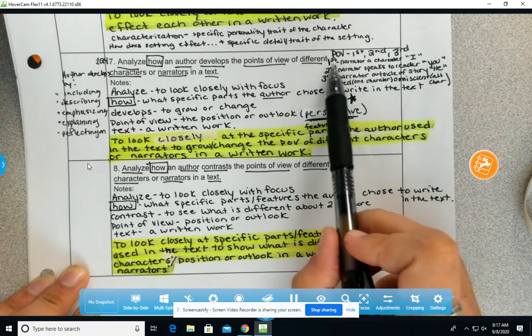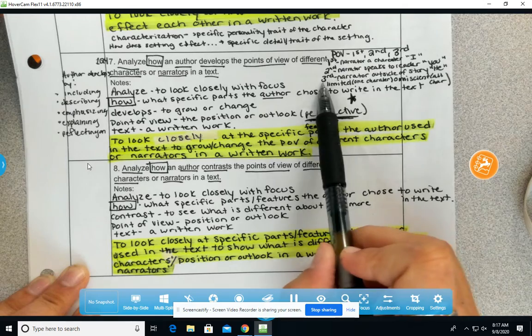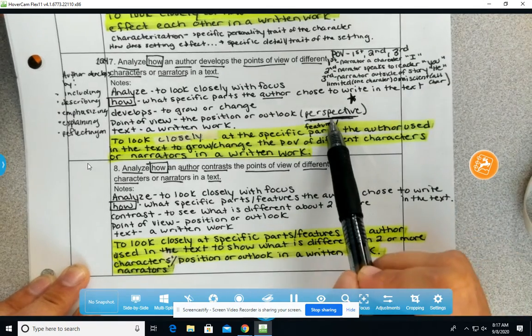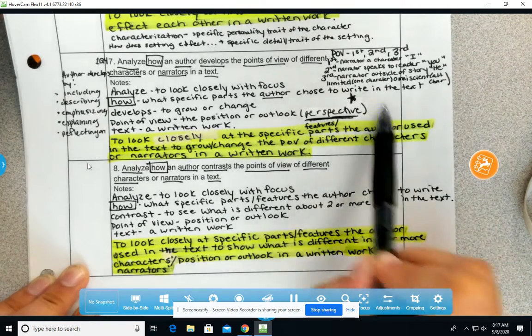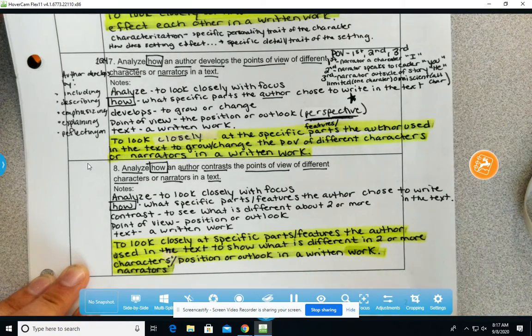It is important that you know that point of view can be written in first, second, and third because that does influence the perspective. But in literature class, we definitely want to hone in on their outlook, the way they view the world around them, their perspective, the feelings, their emotions that are surrounding the way they view the event that they're taking part in, in this case, Rogue Wave.